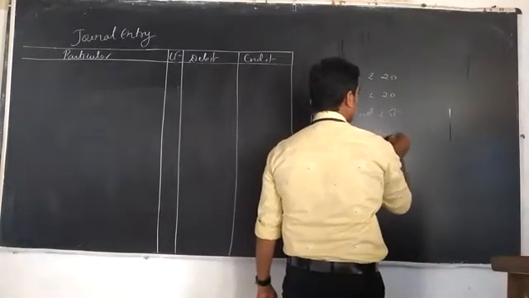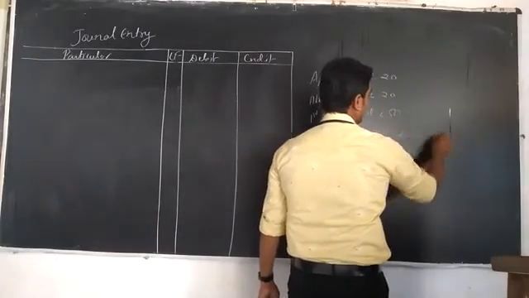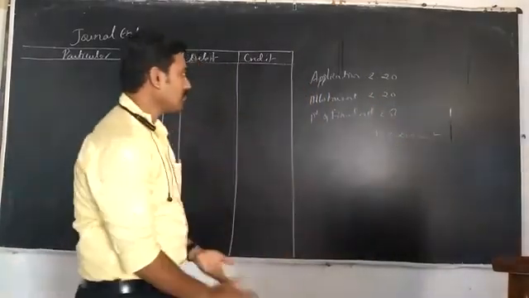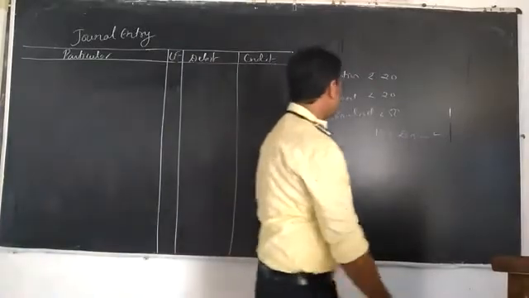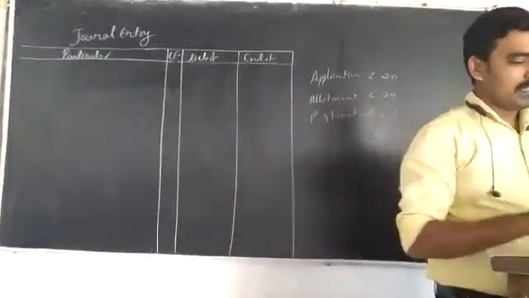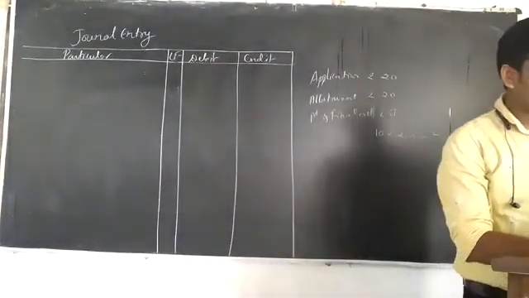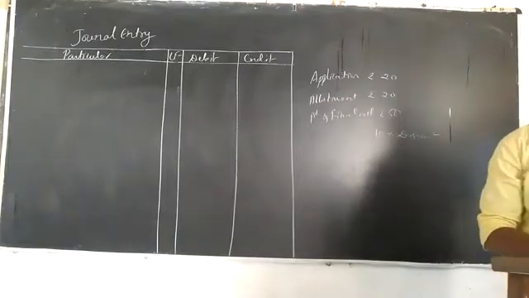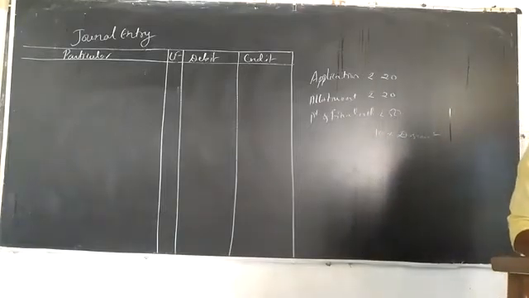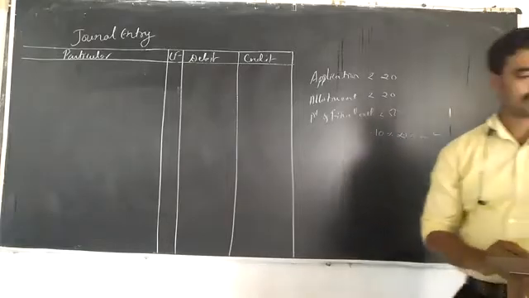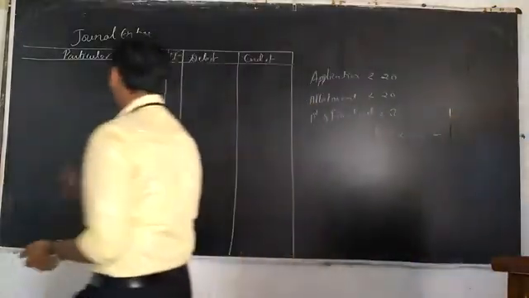Then 10% is discount. Understood? It means the companies are issuing the 10% discount, that is ₹10.